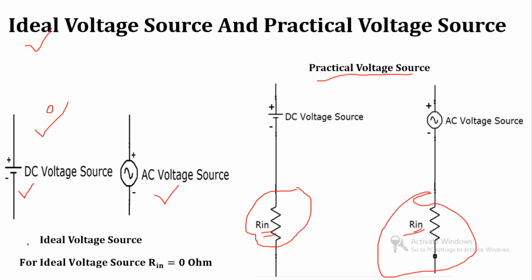So we can say that for the ideal voltage source, internal resistance is 0 ohm. For the practical voltage source, internal resistance is in series with the voltage source, in series with either the AC voltage source or the DC voltage source.